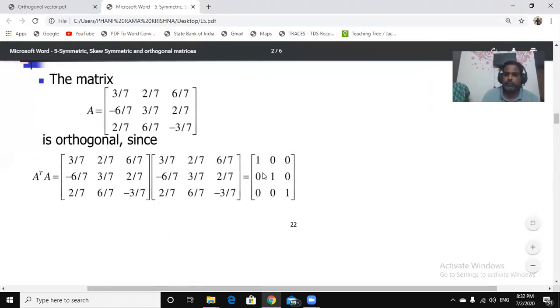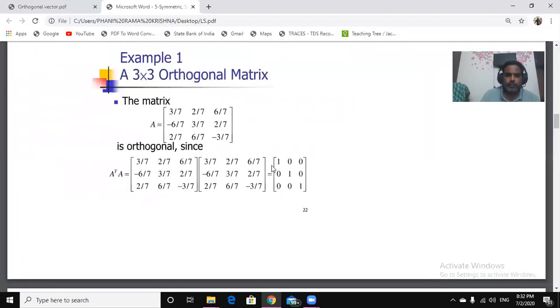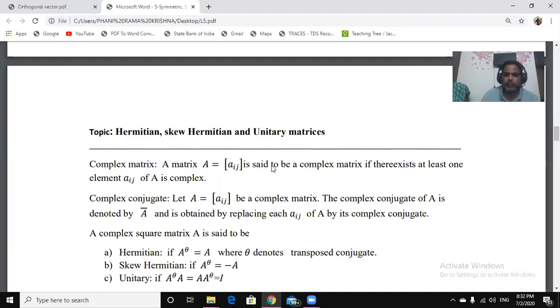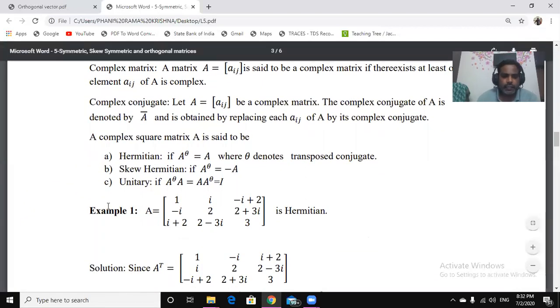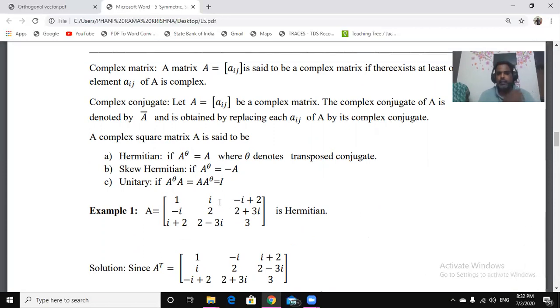Now we are going to look at complex matrices. What is a complex matrix? If at least one of the elements in the given matrix is a complex number, then we can call this matrix A a complex matrix. Then we have some properties of this complex matrix.